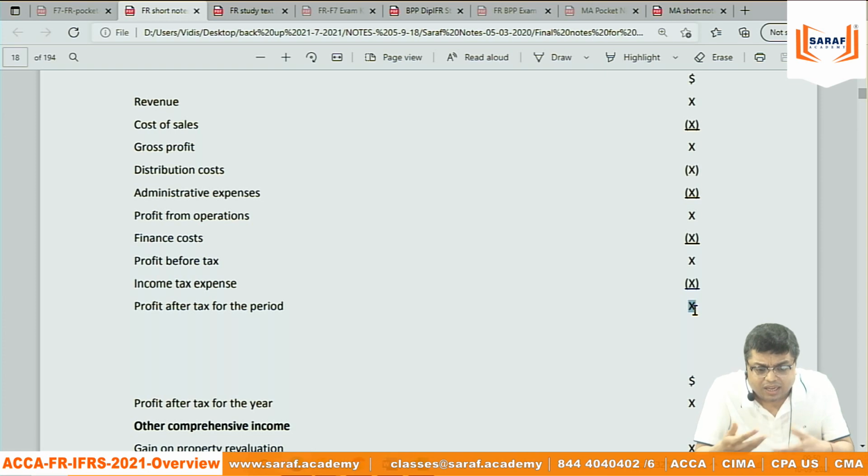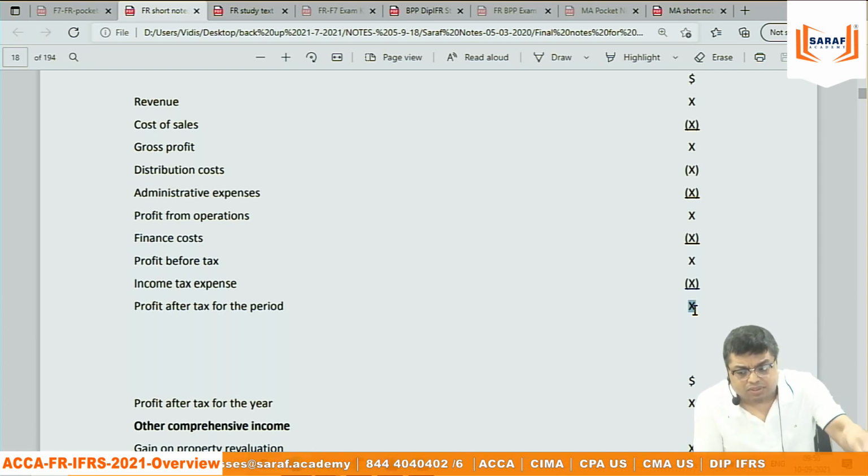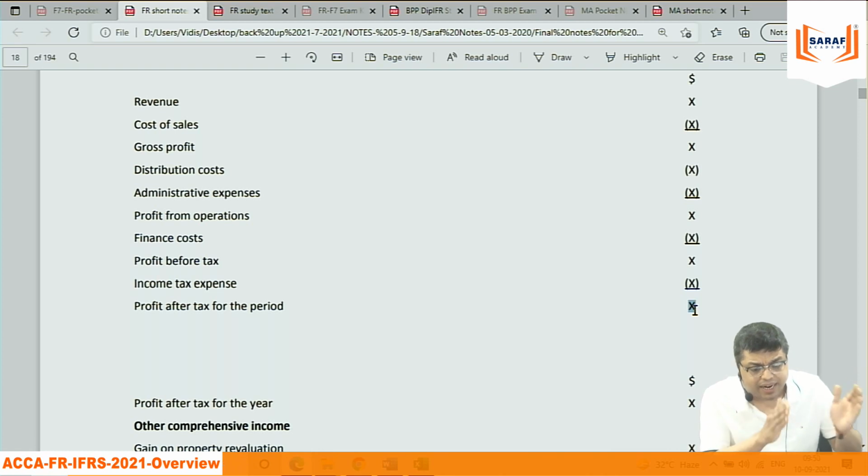But maybe during the year the company issued shares. At the beginning of the year the number of shares was less. During the year they issued further shares. Then how will we calculate earnings per share? Profit of the year divided by the number of shares at the beginning of the year, at the mid of the year, at the end of the year, which number of shares? How will we calculate earnings per share when the number of shares is changing during the year?